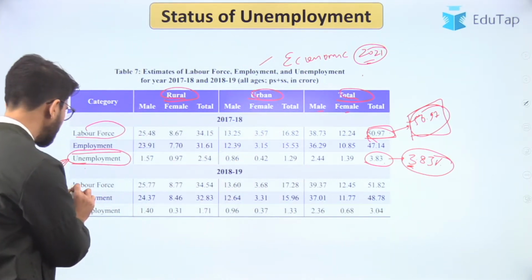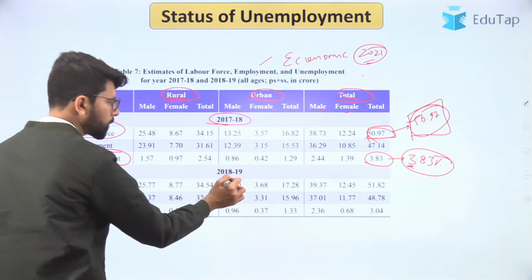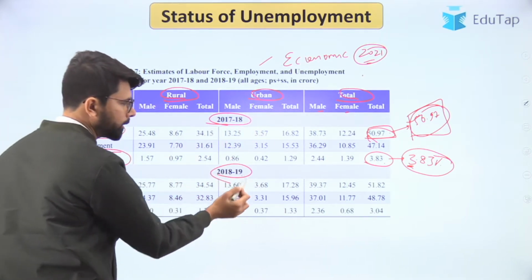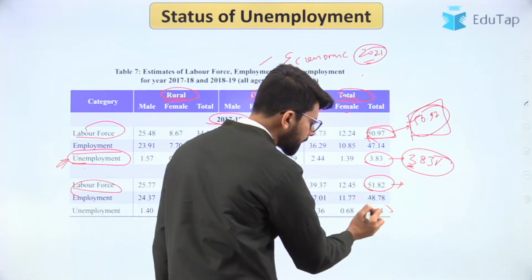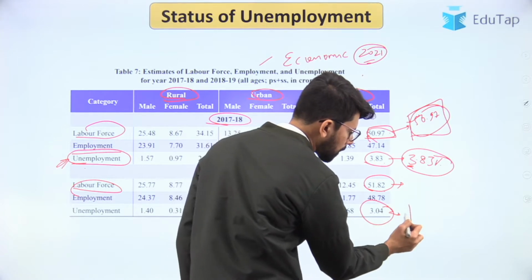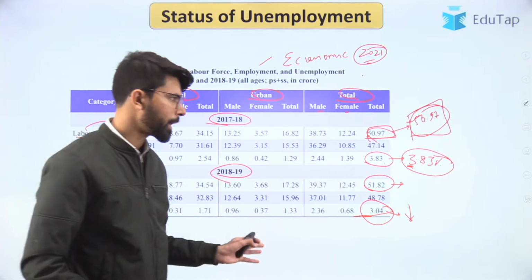And apart from that, the labor force, this is in the year 2017-18. If you look at the recent data, that is 2018 to 19, the LFPR has increased to 51.82 and the unemployment rate has gone down, that is 3.04. These figures are before the pandemic outburst.